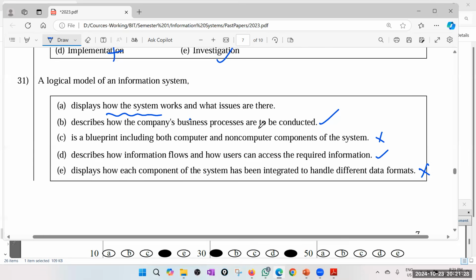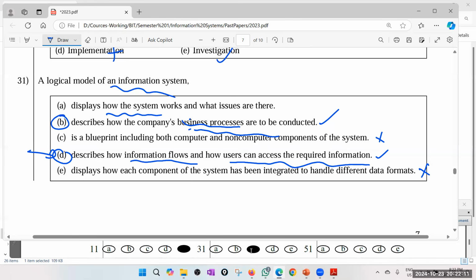Describe how the company's business processes are conducted. I think the best one is maybe B. Describe how information flows and how the users can access required information. That is also a fairly good one for me. But this says information system, right? But this is not an information system, it is a business process. So therefore, I'll go for D. This says information flows, how the users can access and so on. Again, I'm not 100% sure, but my gut feeling says maybe D. So far I am 100%, but maybe this one I lose.